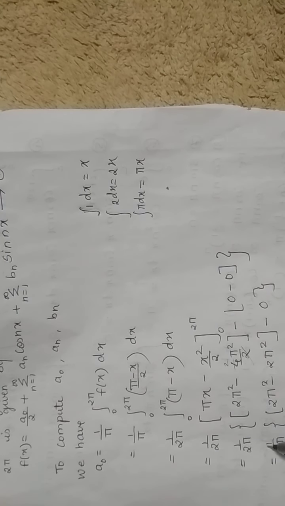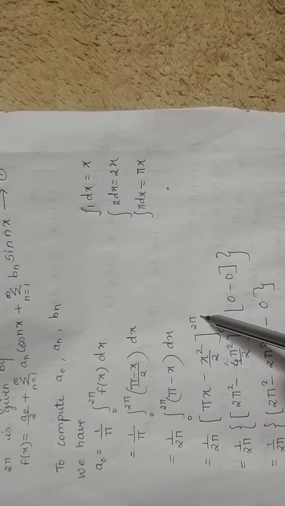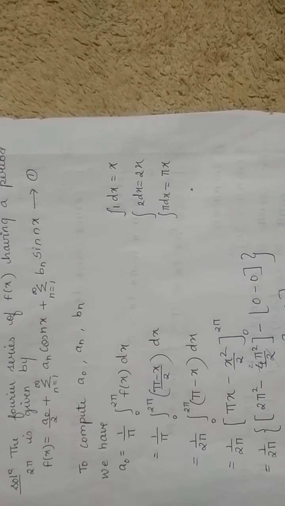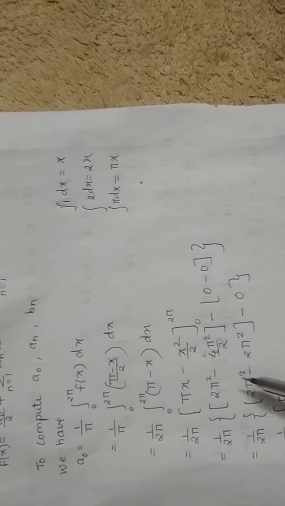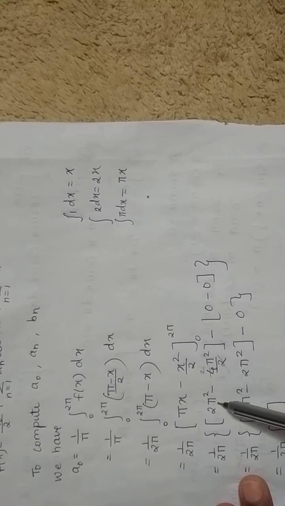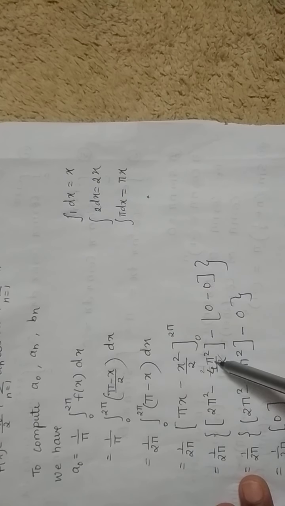So 1 upon 2 pi as it is. Wherever x is there, substitute the upper limit. When you substitute the upper limit, pi into 2 pi becomes 2 pi square, minus 2 pi the whole square, which becomes 4 pi square upon 2.